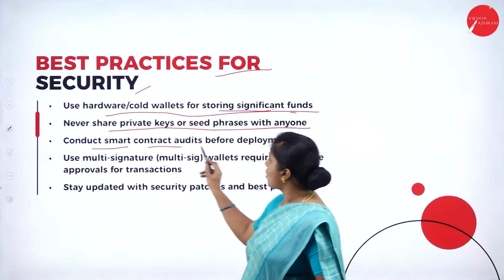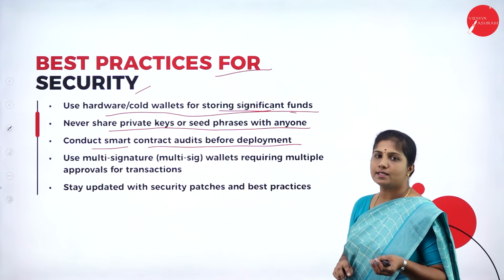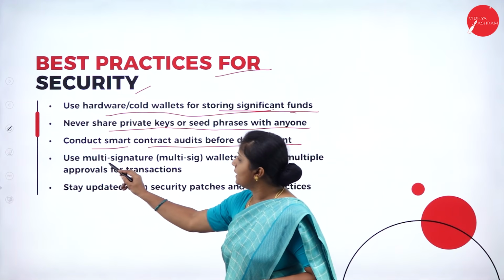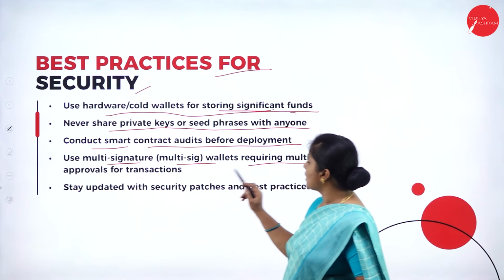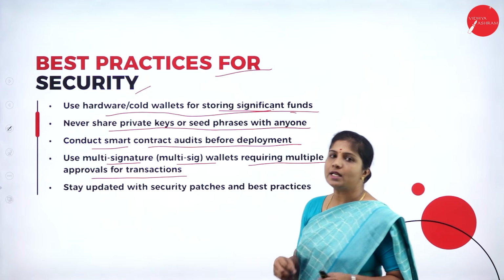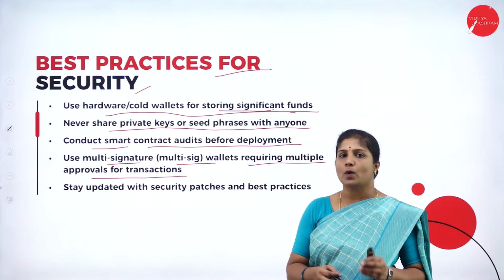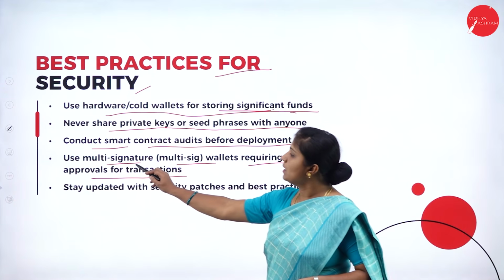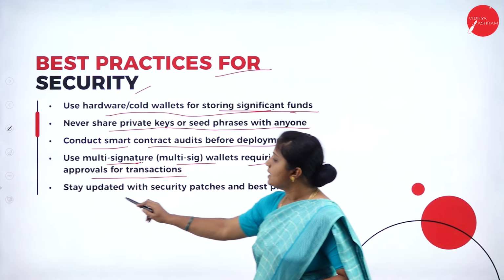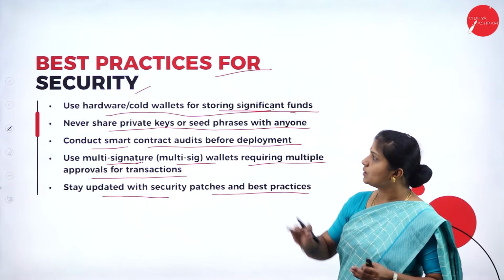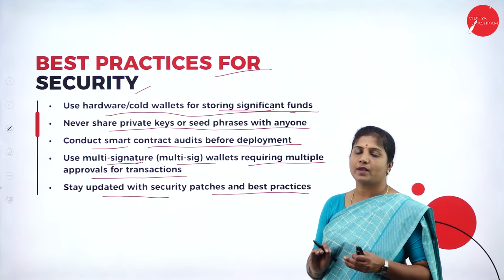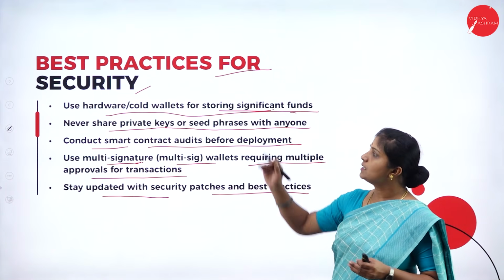Next, conduct smart contract audits before deployment. Use multi-signature wallets, which require multiple approvals for a transaction. So instead of one signature, go with multi-signature. Stay updated with security patches and best practices. So these are some of the best practices we can follow for security.